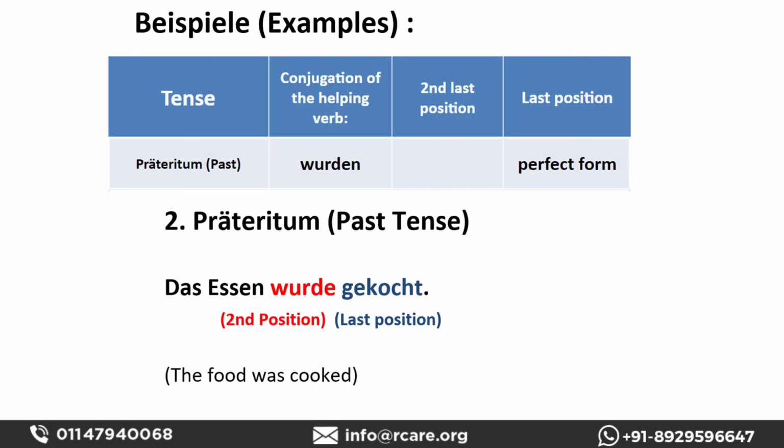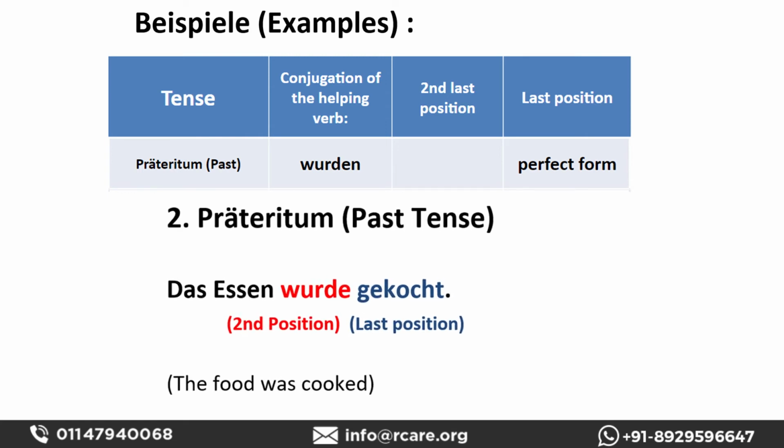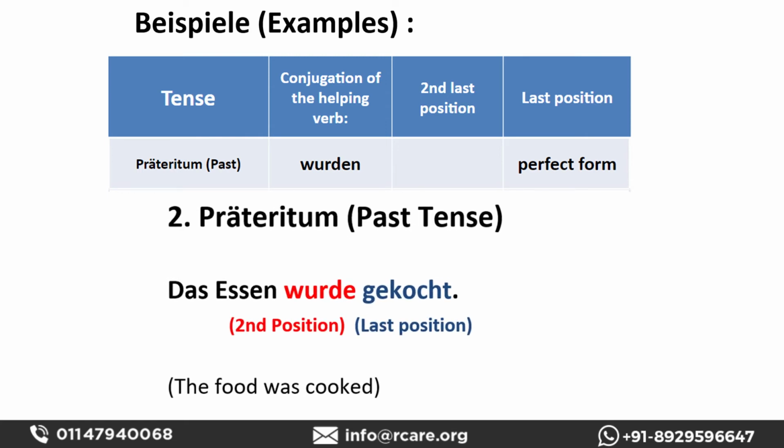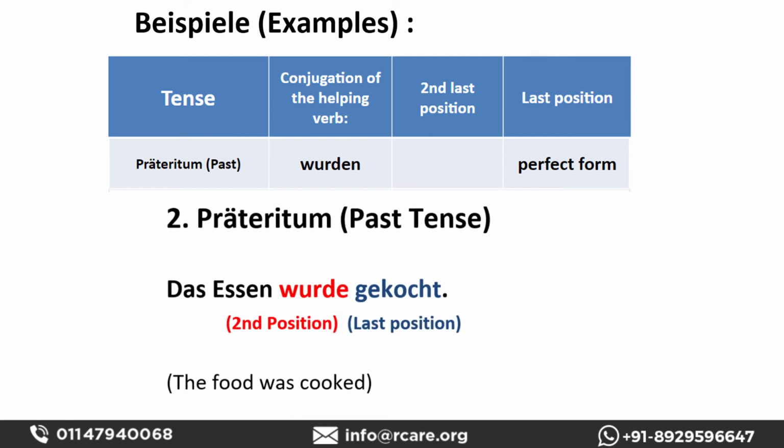Okay, the second type, Präteritum, past tense. Das Essen wurde gekocht. The food was cooked. So here you can see werden has been converted into past tense. So we have conjugated the verb wurden at the second position, and the regular verb is at the last position in perfect form.